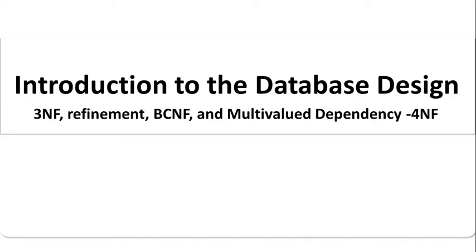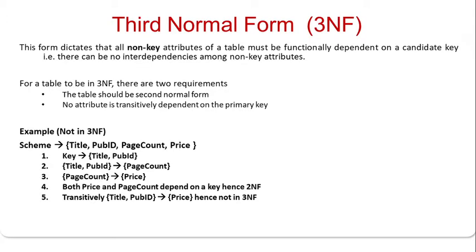About third normal form, refinement and BCNF and multi-value dependency, 4NF and 5th NF. Okay. Let us discuss from the third normal form.